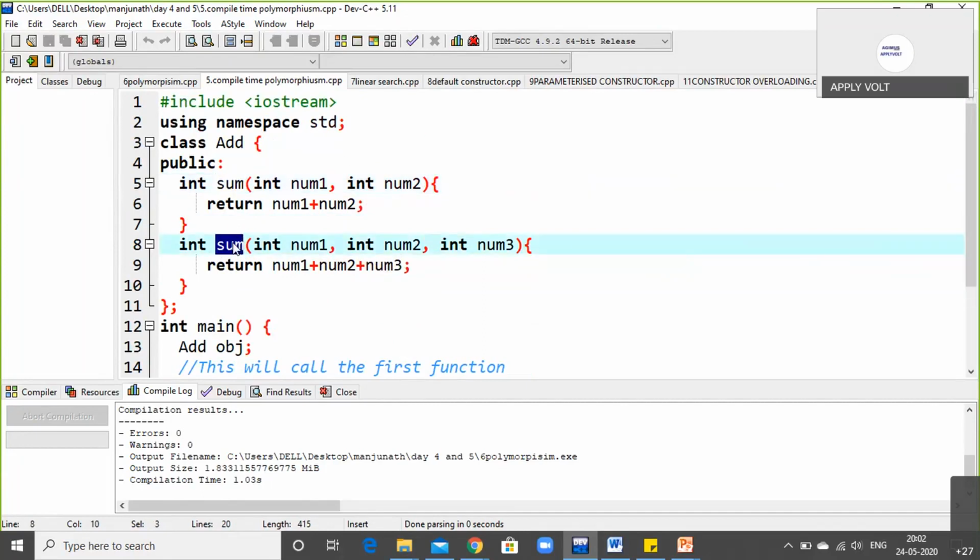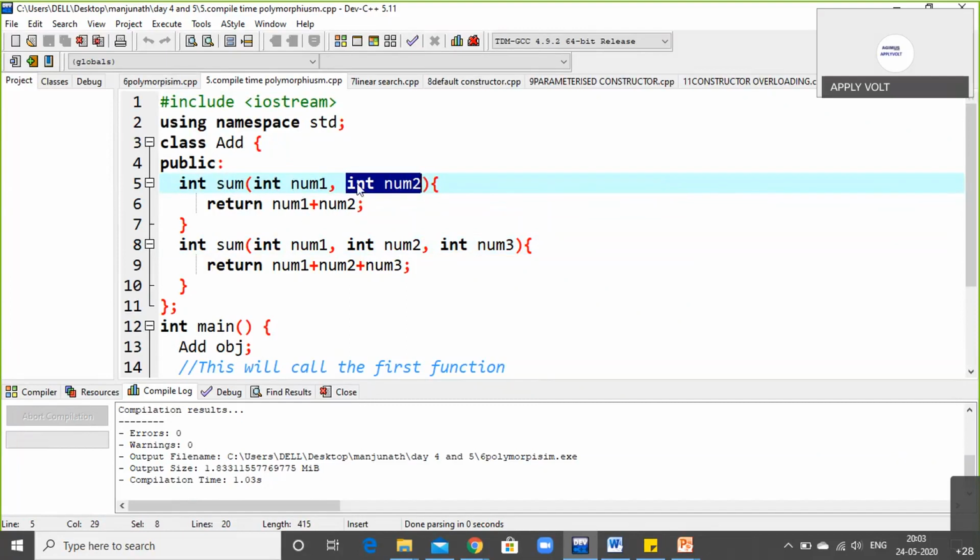Here I am using the same function name, but the difference is that I am using a different number of arguments. The function name might be the same, but the arguments placed in the brackets are different. In the first function sum, I have used the arguments int number 1 and int number 2.